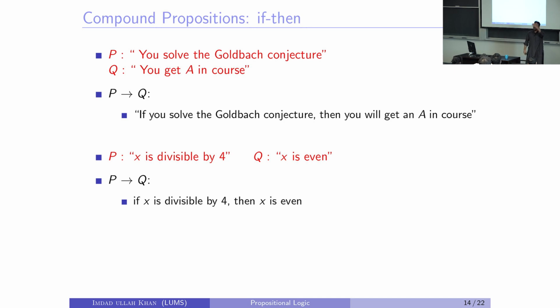Sorry, please say it again. No, no. So, what is the condition and what is the conclusion? If X is divisible by 4, then X is an even number. Yes.